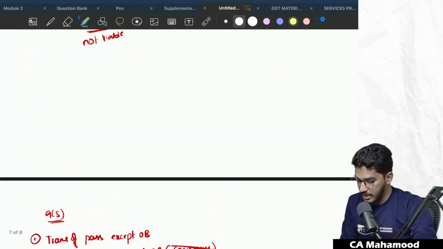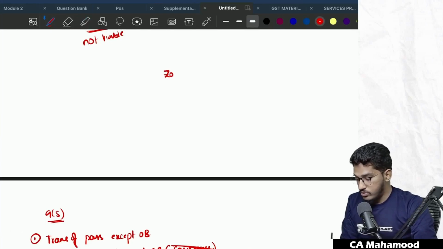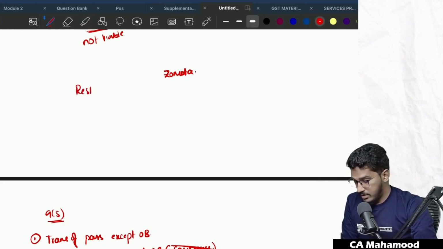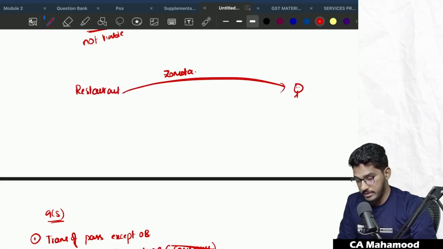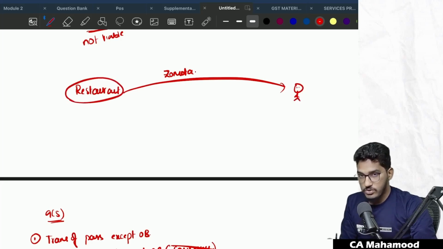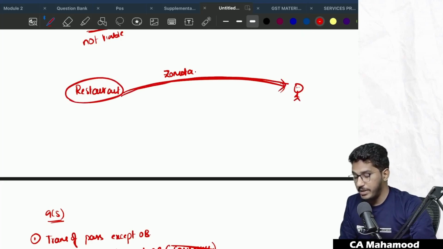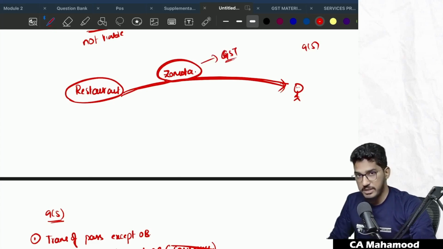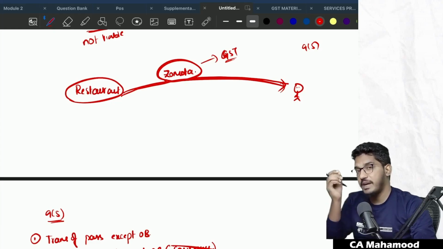The context here is, they are talking about Zomato, Swiggy, these kinds of things. So Zomato is an e-commerce operator. There is one restaurant, and this restaurant is providing food through Zomato to the recipient. Since the supply of restaurant services is happening through the e-commerce operator, it is covered under 9 subsection 5. In this case, Zomato is required to pay the GST. However, except when these restaurants are located at specified premises.